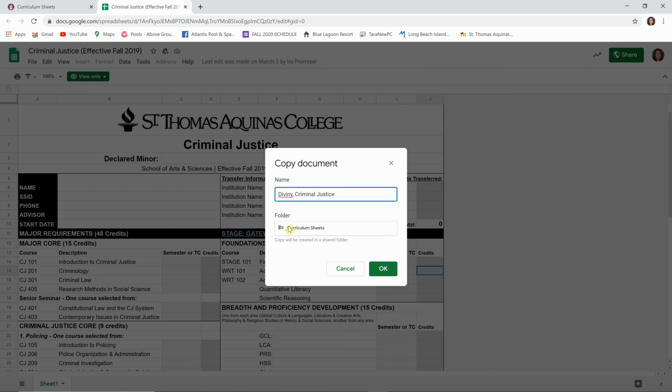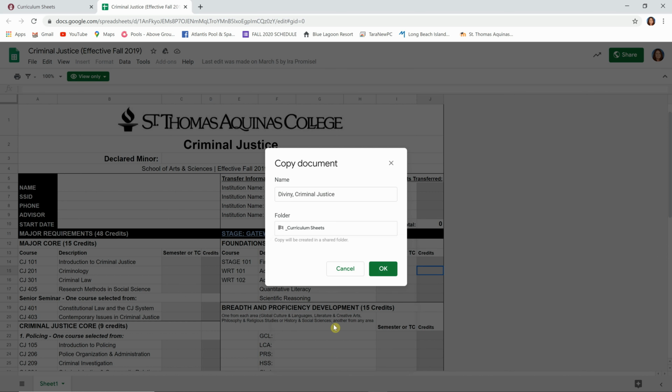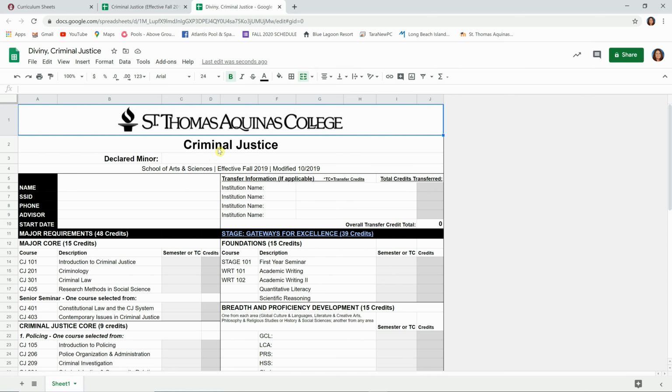So now you want to save it in a different folder. Right now it's in the curriculum sheets folder, which is a common folder that's shared. You want to go back, select My Drive. Once you select My Drive, you can save it in whichever folder you want or just save it alone. I have a curriculum sheet folder, so I will select that and just select OK. And now you have the criminal justice curriculum sheet. And this is your roadmap to graduation. It has all the requirements, all the courses you need to take in order to graduate.